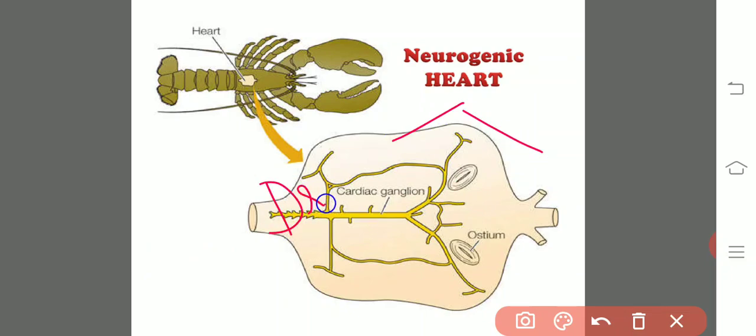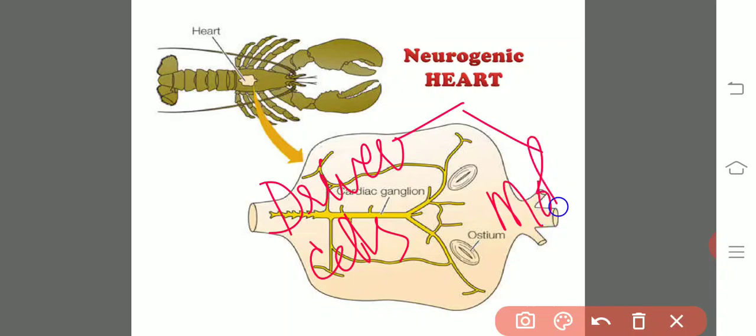First kind of cells are known as the driver cells, and second kind of cells are known as the motor cells. Driver cells initiate, they start the heartbeat, they start the electrical impulses, then the motor cells receive the information and spread it all over the heart,